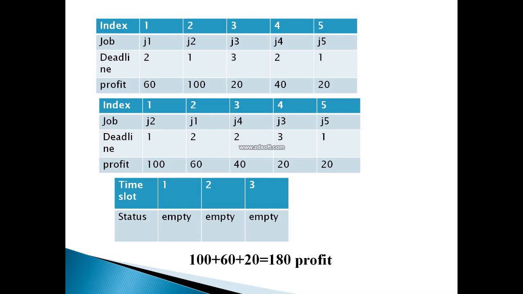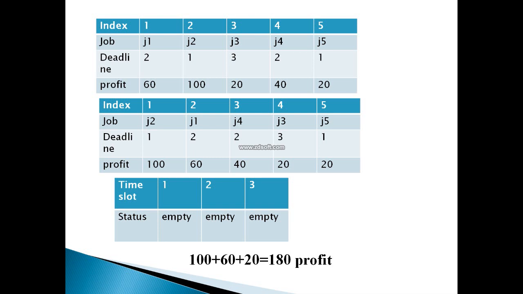So I will check J2 and J5 at the same moment. I will pick J2, as J2 is going to give me the maximum profit. Even if I leave J5, J5 is not going to give me as much profit as J2 is giving me.